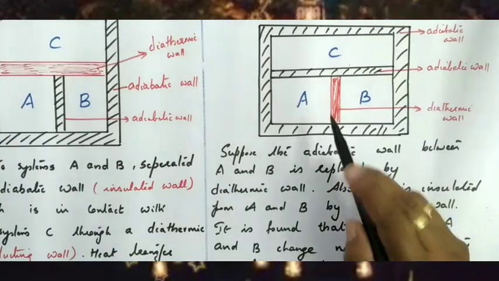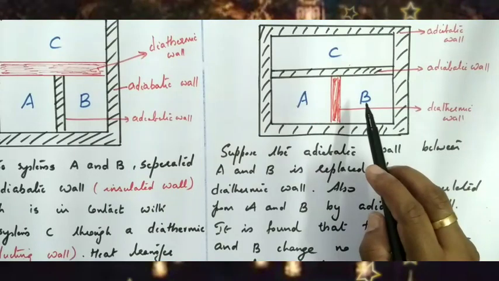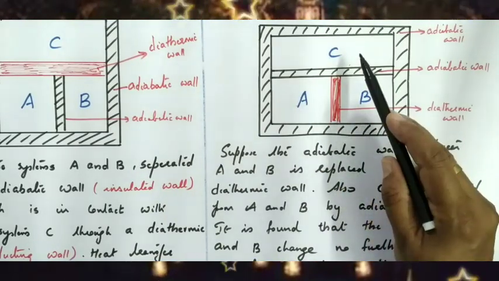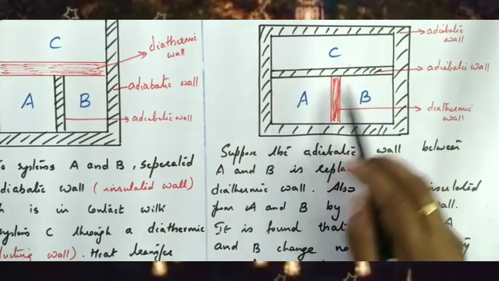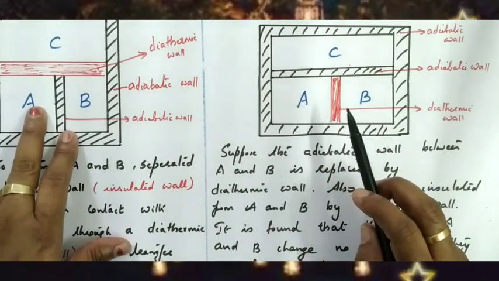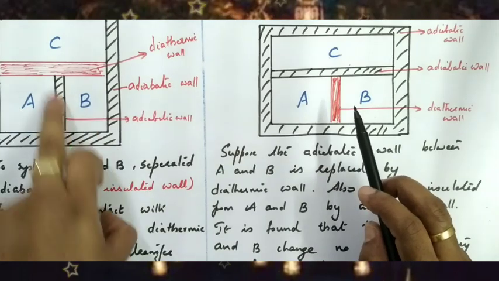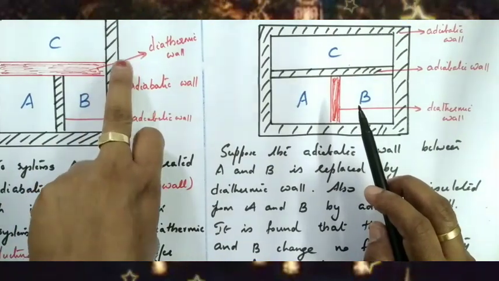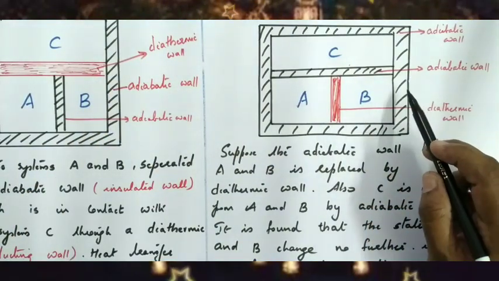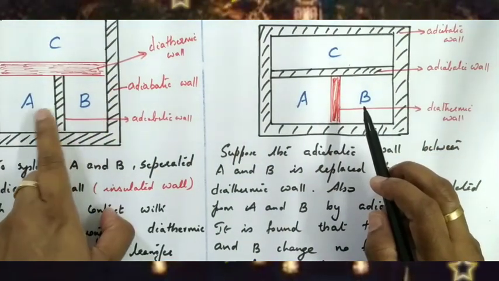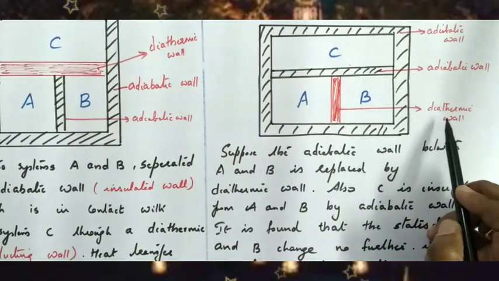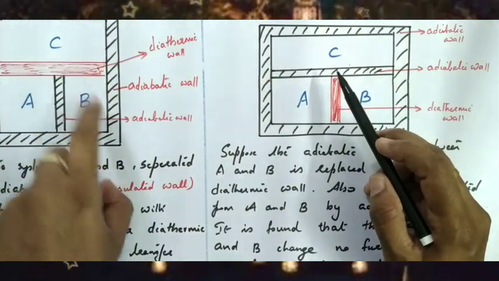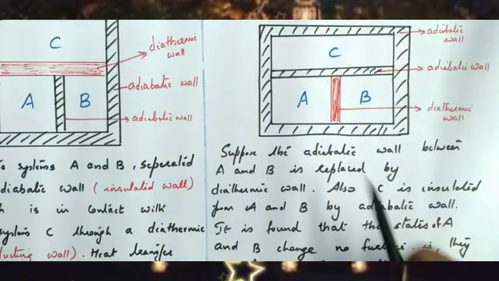Now next, suppose the adiabatic wall between A and B is replaced by a diathermic wall, and also C is insulated from A and B by an adiabatic wall. According to the first figure, between A and B what was placed? Adiabatic wall, and between AC and BC what was placed? Diathermic wall. According to the second figure, that adiabatic wall between A and B is replaced by a diathermic wall, and the diathermic wall between AC and BC is replaced by an adiabatic wall.